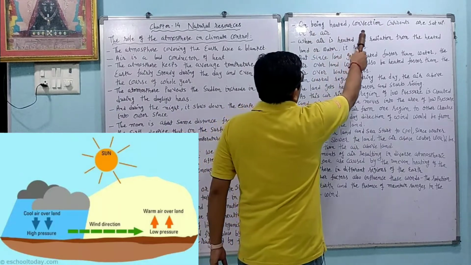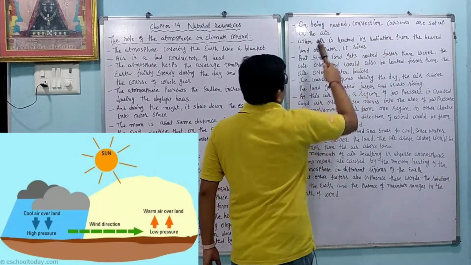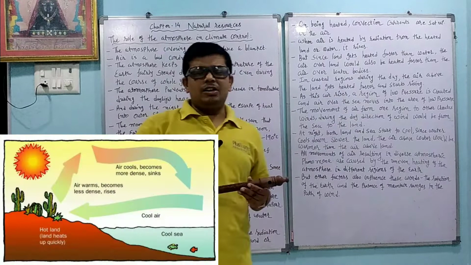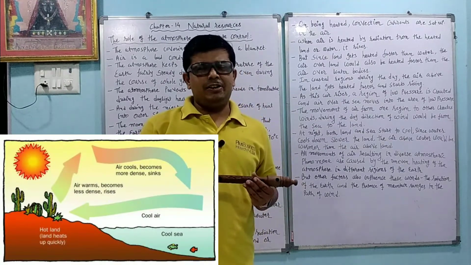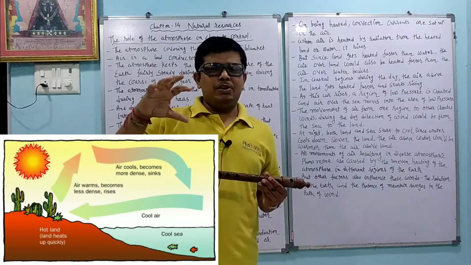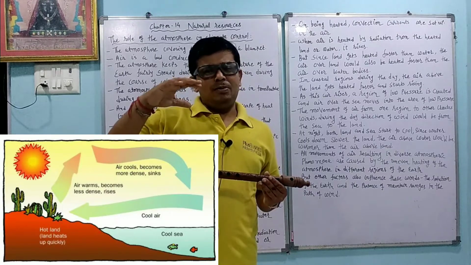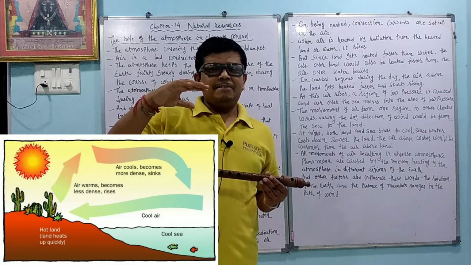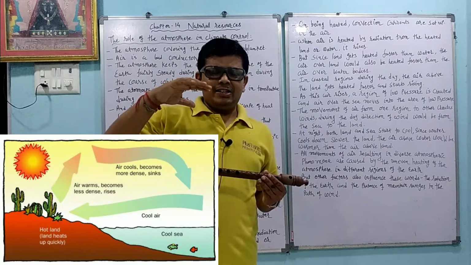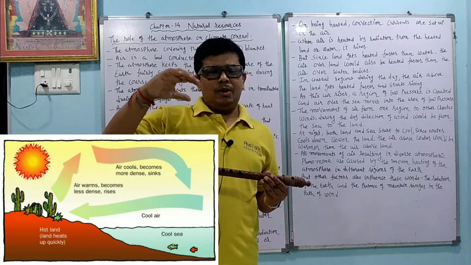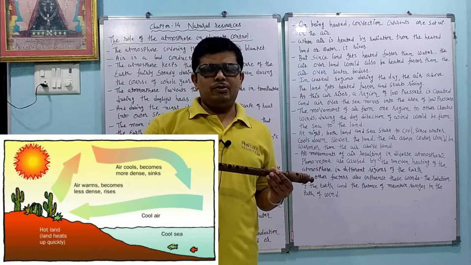On being heated, convection currents are set up in the air. Convection current means that in the atmosphere different layers are there. The top layer has the highest temperature, and the bottom layer has the lower temperature.